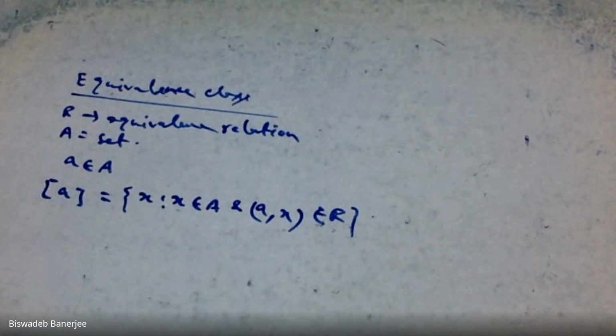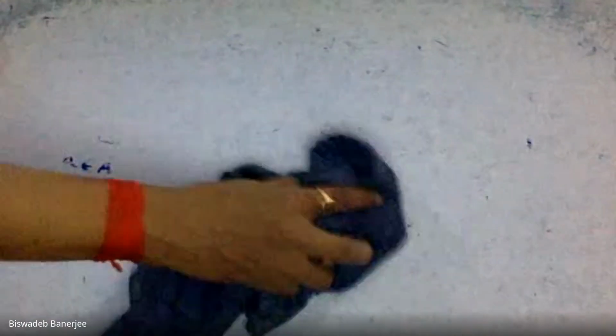I'm giving you an example of equivalence class. In the definition of equivalence class, we must consider a set, then a relation.